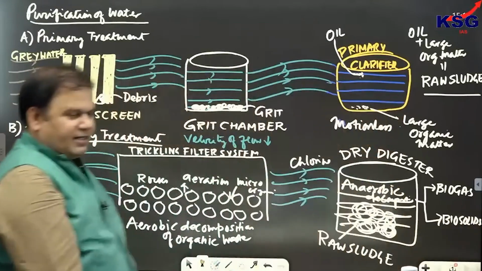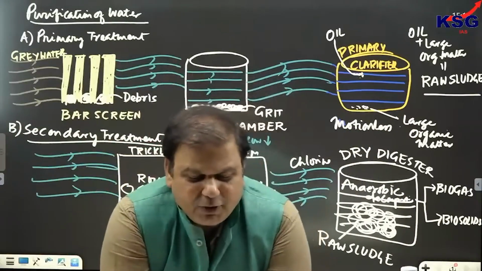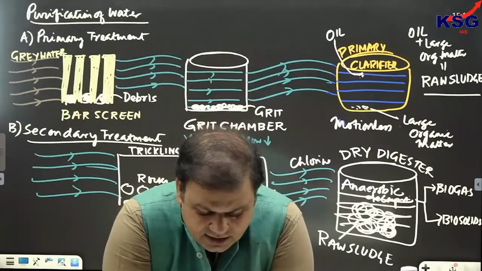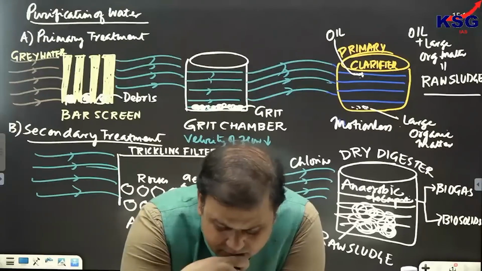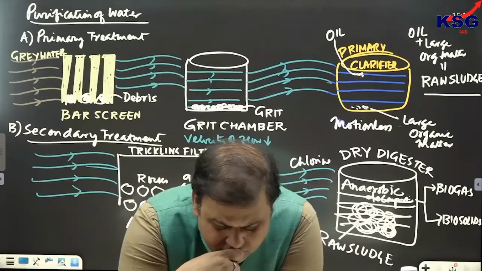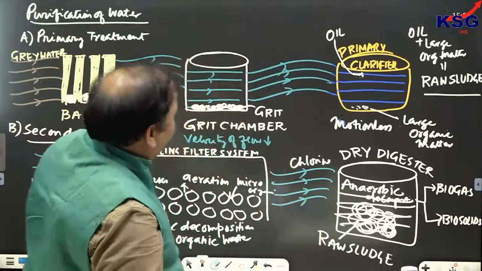One is called as biogas and second is called as biosolid. Clear?